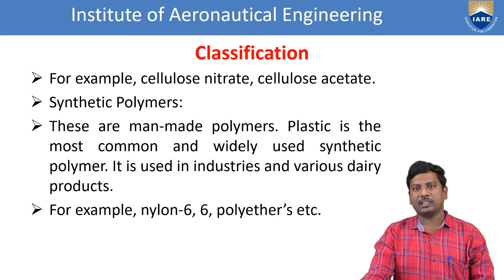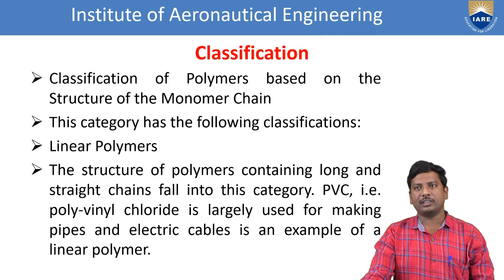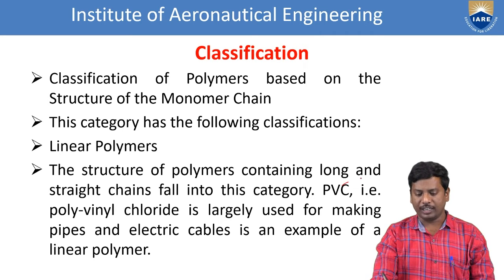What are the examples of synthetic polymers? Nylon 66 and polyesters. So again, classification of the polymers based on the structure of the monomer chain. Already we discussed that a monomer is nothing but the basic unit of the polymer or the repeating unit of the polymer. So this category has the following classification. First one, linear polymers. That means polymers containing long and straight chains fall into this category. The example for a linear polymer is PVC. PVC means polyvinyl chloride.